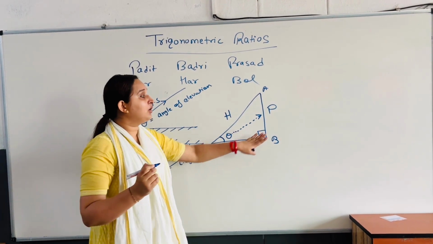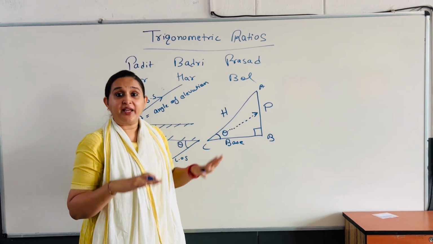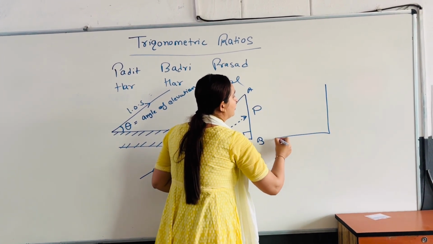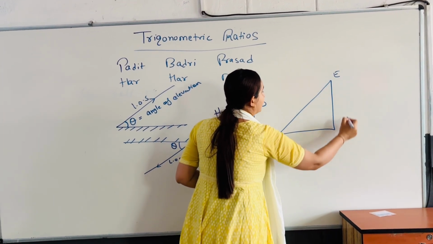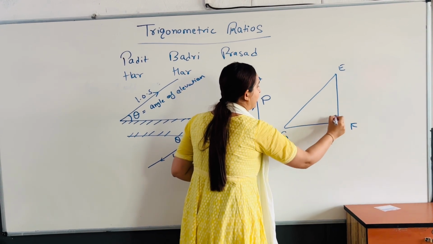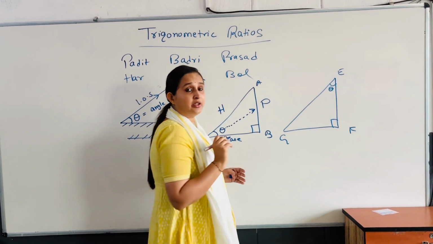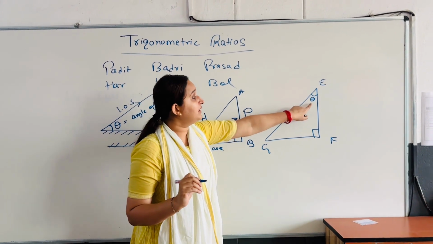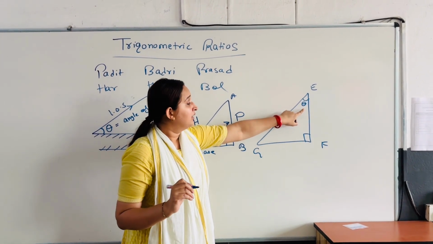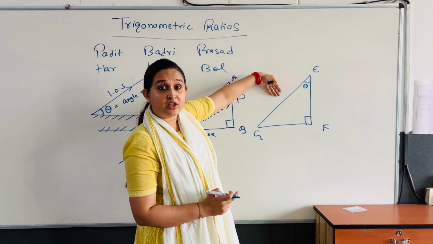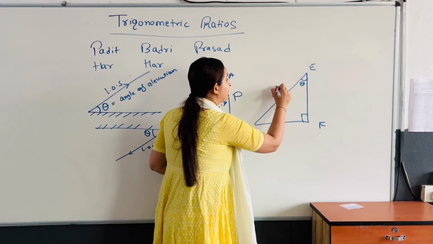This perpendicular and base will keep changing, right? For example, this is case number 2, triangle EFG, with this angle 90 degrees. Suppose here I am talking about this angle theta. The side opposite to 90 degrees is your hypotenuse.